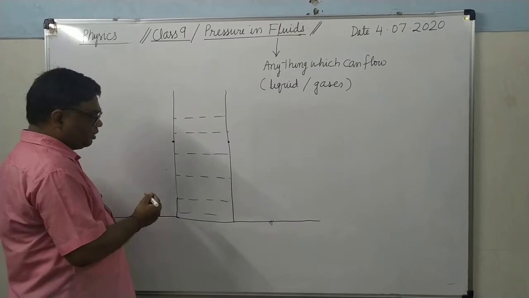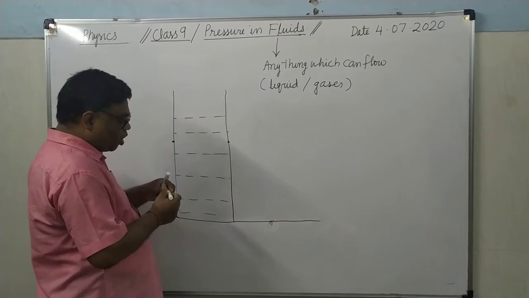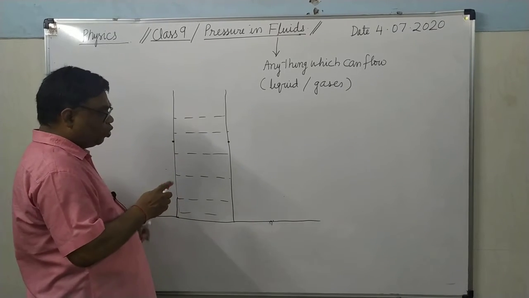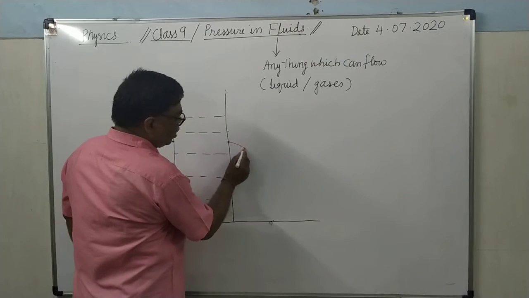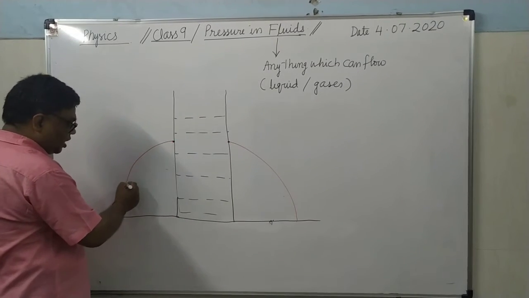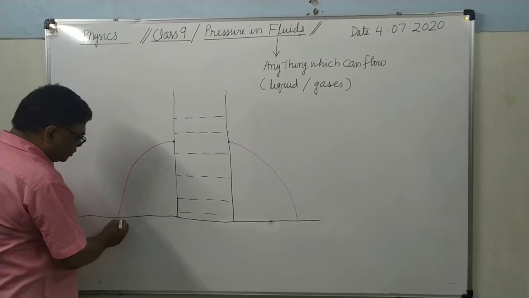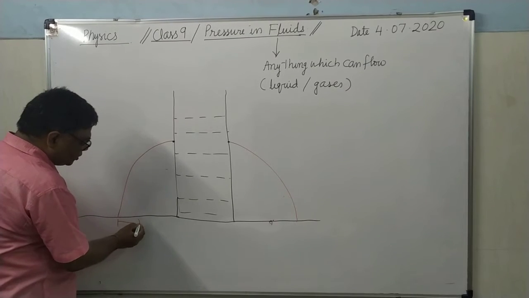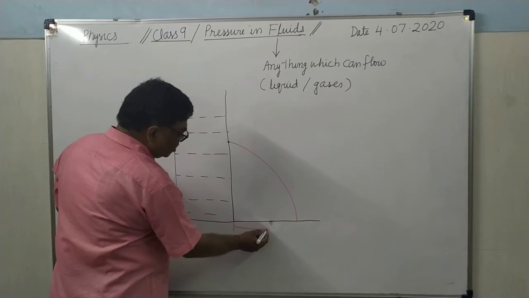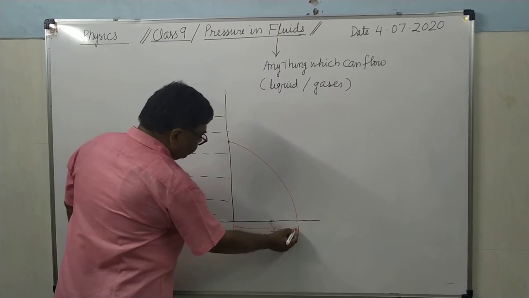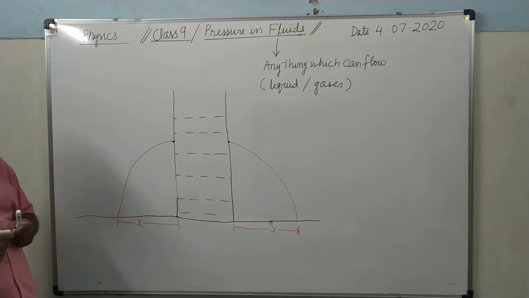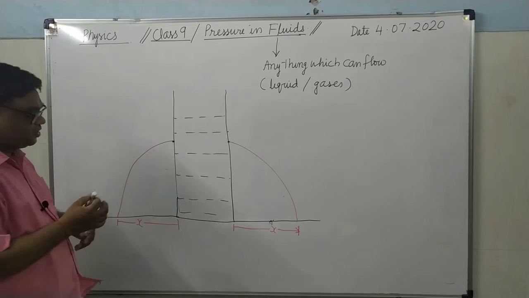You will find that the liquid will flow out from these holes and it will fall here. And you will find that this distance will be the same for both holes. Why will it be the same? Because the holes are at the same depth from the free surface.